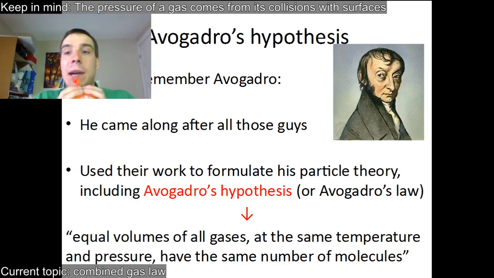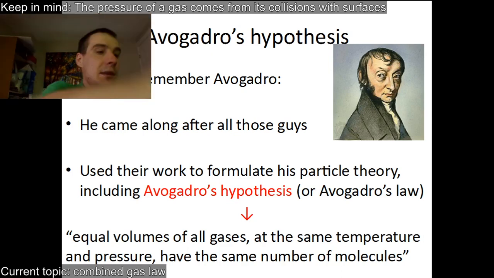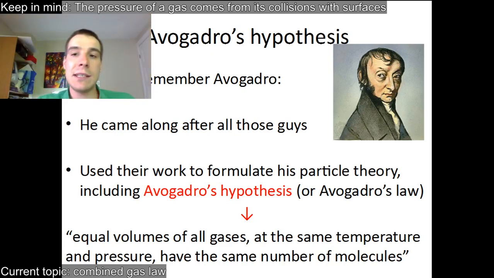That's really, really powerful because it means we don't have to take one of these out, right? We don't care what the element is. We can use these gas laws without ever knowing the identity of the gas in here. It's very, very cool. So Avogadro's hypothesis is a new thing. It's adding number of moles.